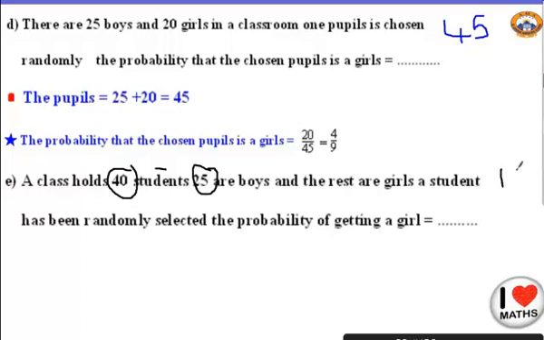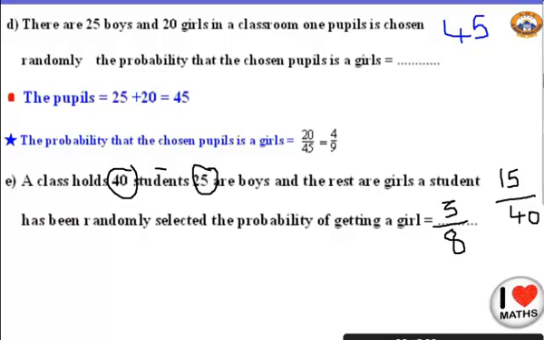So, how many girls do I have? 15 girls. And what about my total? Yes, he told me that my total is 40. So, this is my fraction. Can I stop here? No, I have to simplify it. Yes, both of them are in the table of 5. Super. So 15 divided by 5 equals 3. And what about 40 divided by 5? It equals 8. This is the meaning of the probability.